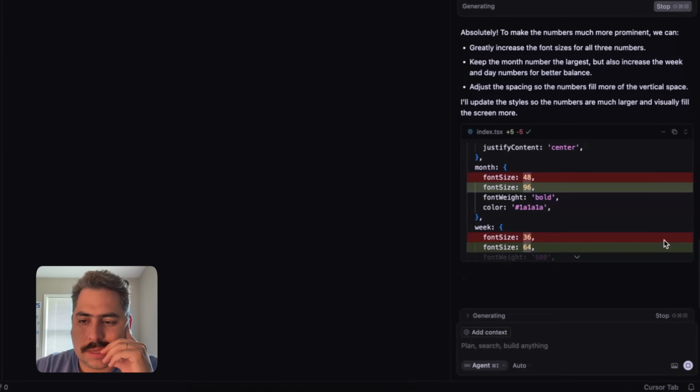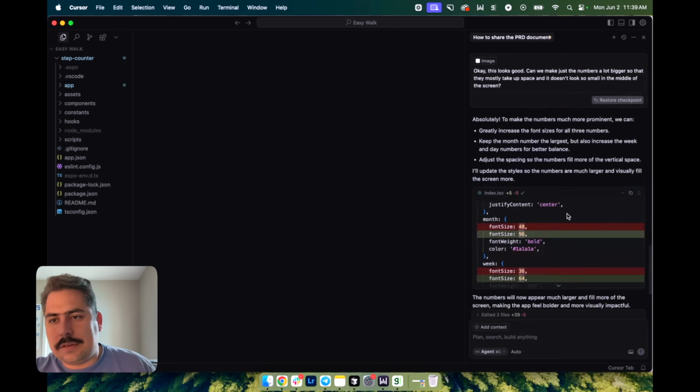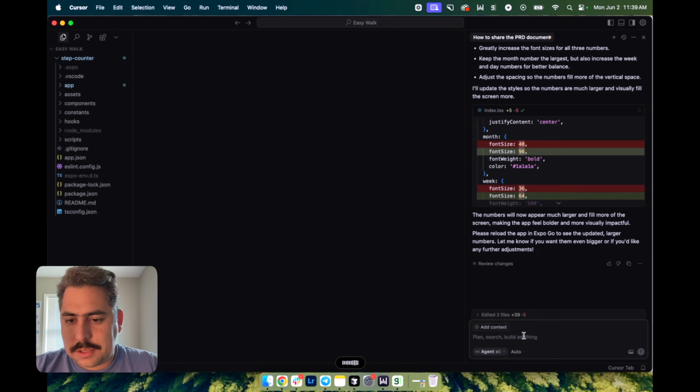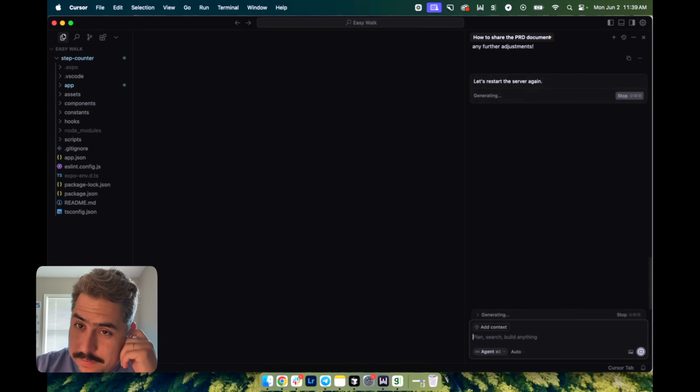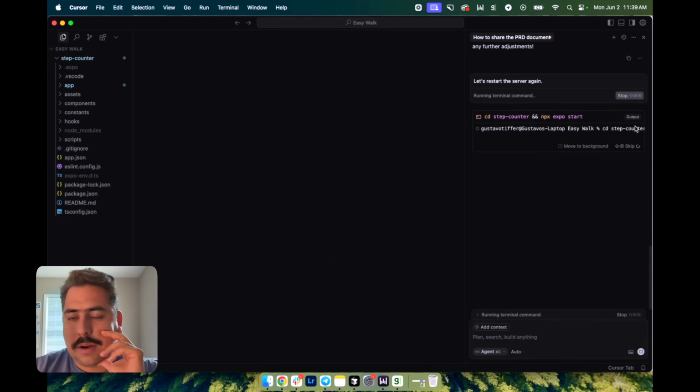Let's accept. Okay, let's reload the app. How do I reload this app? I always do it and it doesn't work. I need to restart it again, man. Let's restart the server again. That's probably something I'm going to have to figure out, like, how do I do this so I'm not just constantly closing and opening the server? I don't know how to do that, honestly, so that'll be an issue.